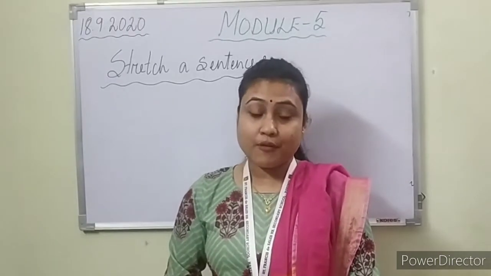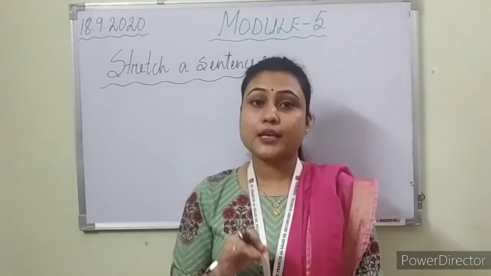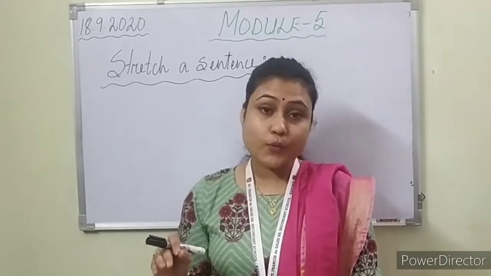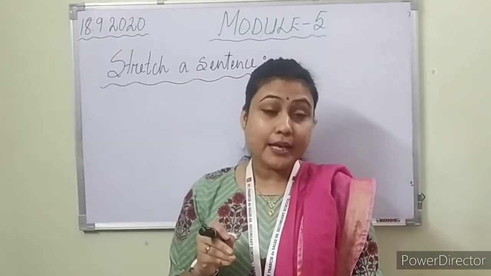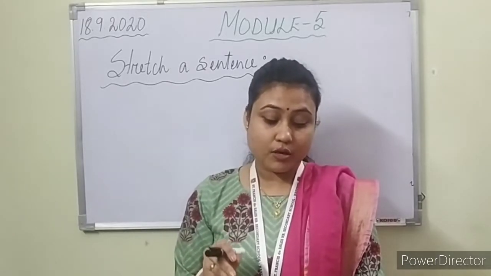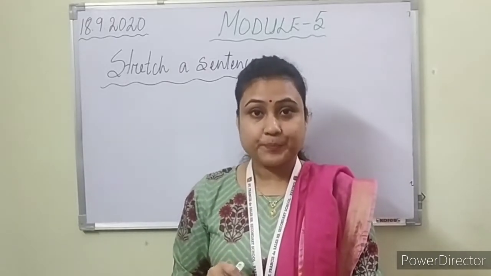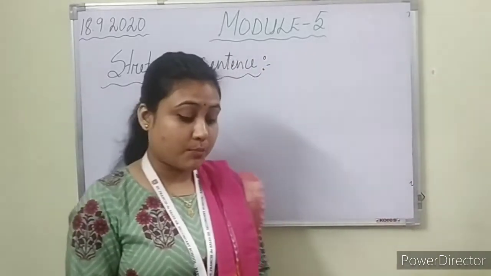Now, after answering the questions, we need to make a complete sentence. How can we do that? We need to join the words properly, like: my dog is sleeping on her mat all day because she is lazy. Got it? So my dear students, what things do you have to keep in your mind?